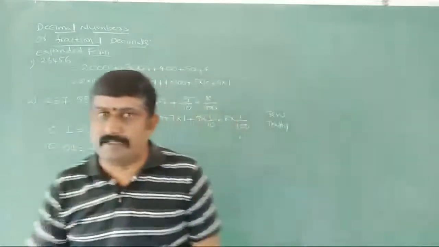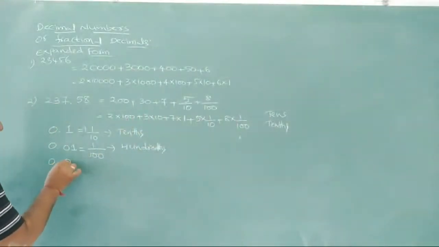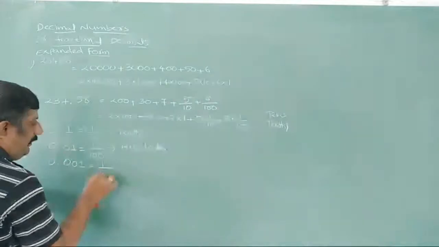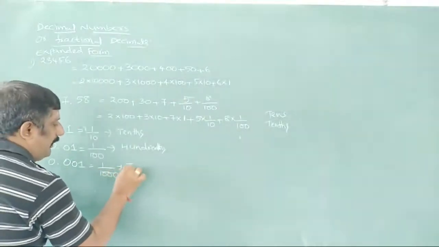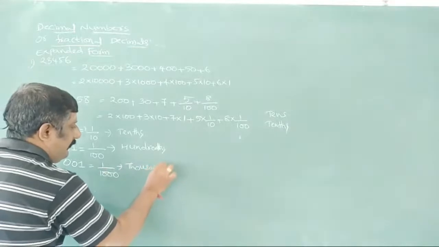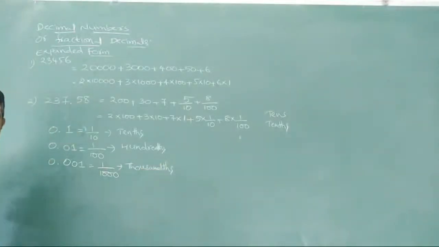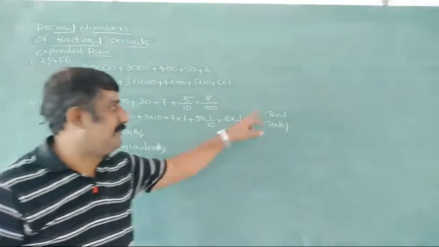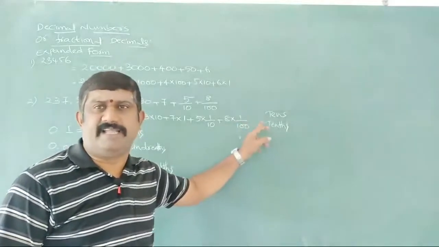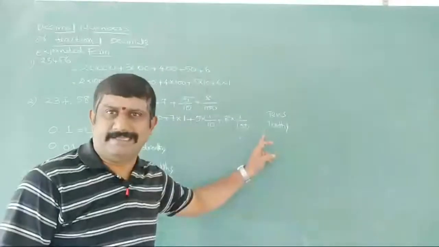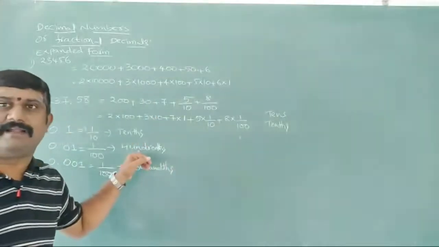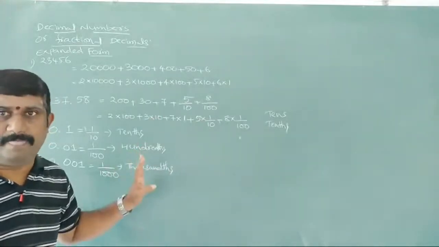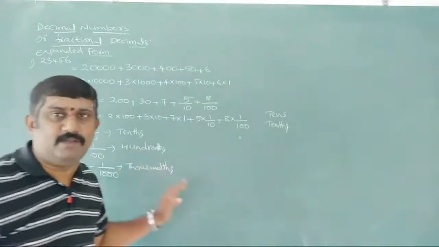Next, one more we are writing here: 0.001. What are you calling it? We are writing it as 1 by 1000, the thousandth place. So like this we have places after decimals also. But the difference is it is tens and tenths. Simply we can say 10, this is tenth; 100, hundredth; 1000, thousandth. So like this we have to pronounce here. So based on this we have place values.